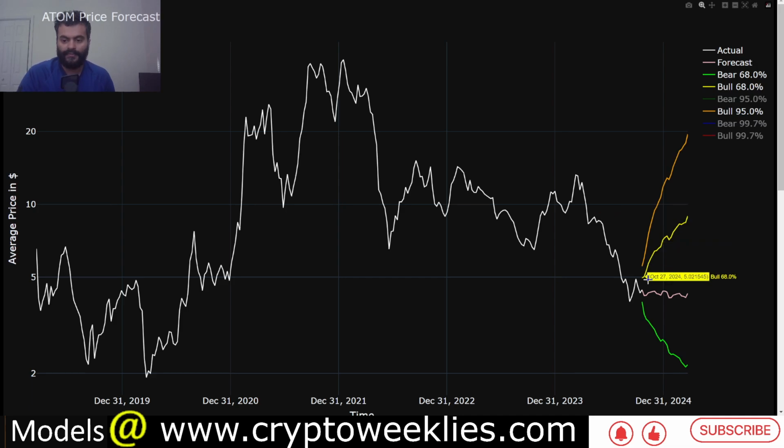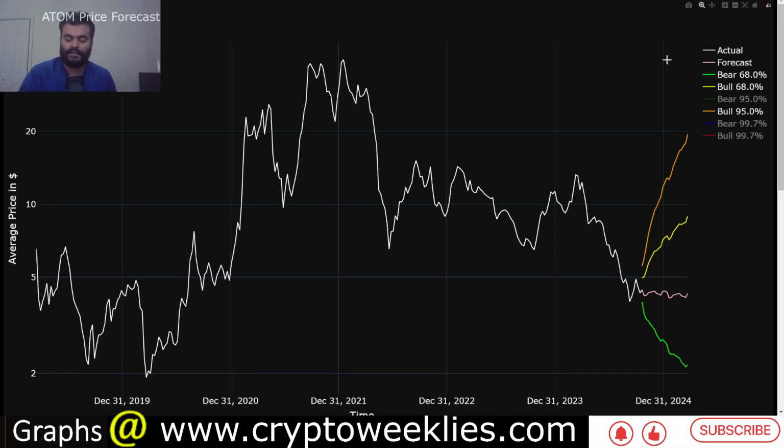Again, the purpose of these forecasts is to be prepared for whatever the market throws at you. If it's a sideways market, the base case scenario, the line in pink makes more sense. If it's a one standard deviation bull case scenario kind of market, then this yellow line, and if it's all the way a Euphoria case, that's the two standard deviation bull case. If on the other hand there are some bearish narratives maintaining their presence towards the end of year and the first quarter of 2025, the price could stay between $2 and about $4 level.